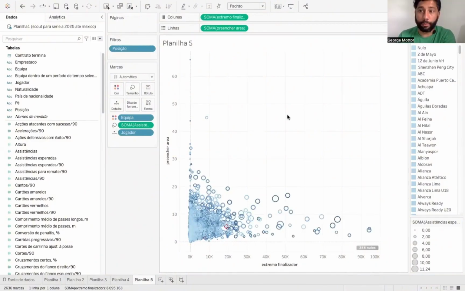Well, then we can see that with Tableau, right? With these types of charts that we create here, we can broaden the range of options for the metrics we analyze. So it's not just about what meets the eye, it's also about the data. And then we use our judgment. I think in South America, there are many players that we can explore. We need to explore them even better, right?